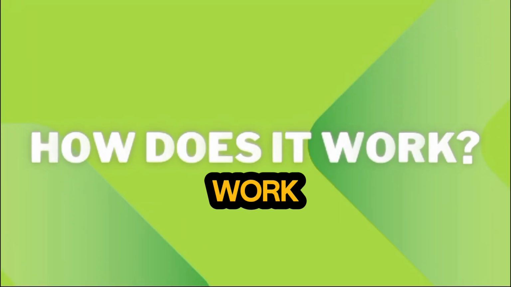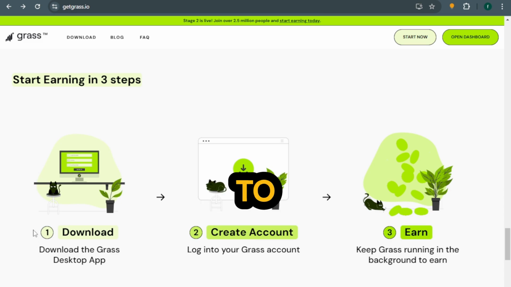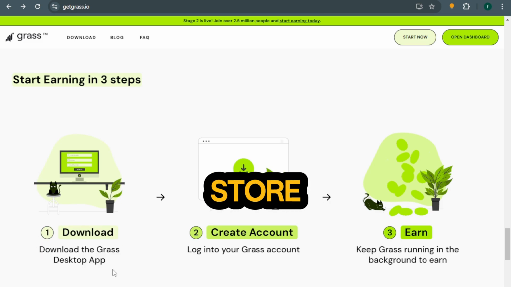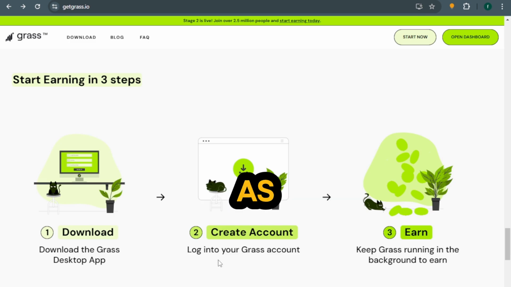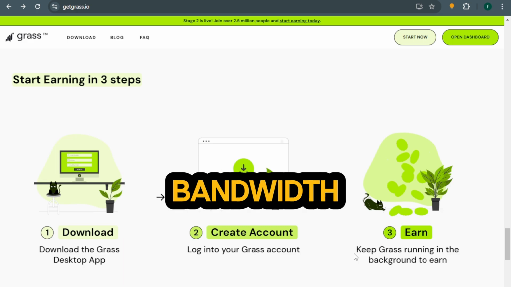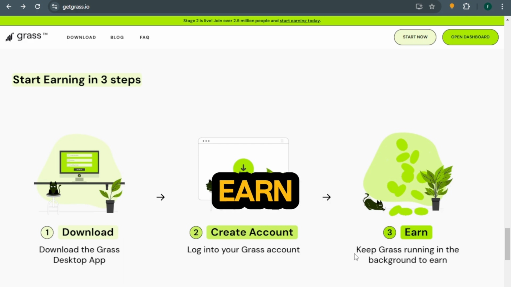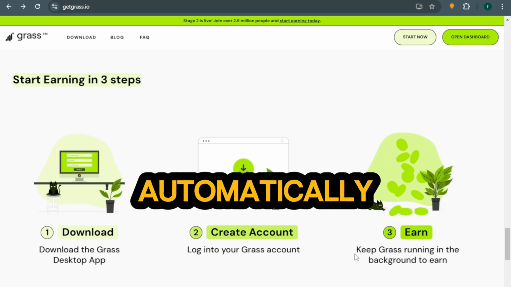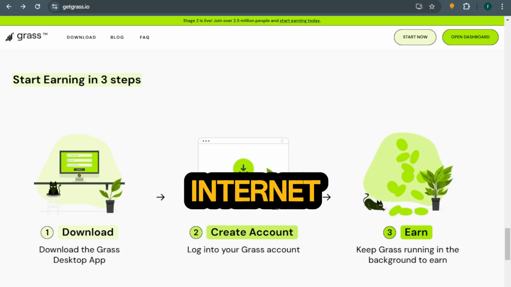How does it work? Download the app. To get started, download the Grass app from their official website or app store. Earn rewards. As your bandwidth gets used by the network, you'll earn Grass tokens. The more bandwidth you share, the more you earn. Share bandwidth. Keep the app running in the background, and it will automatically share a portion of your unused internet.